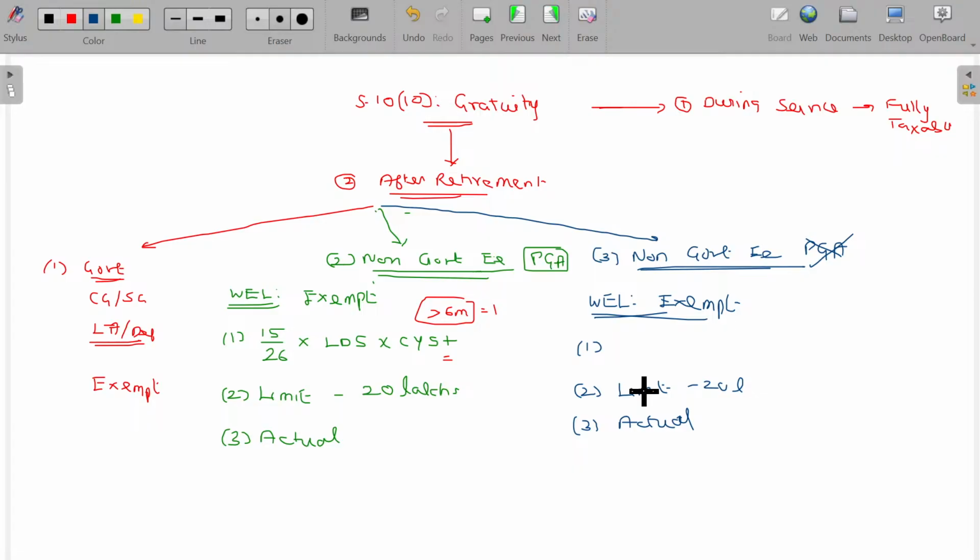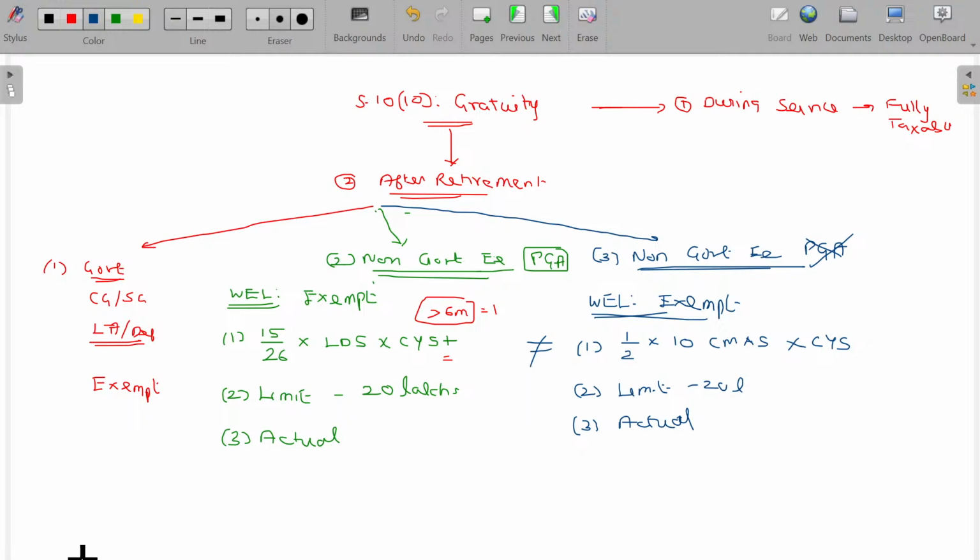The first one, instead of 15/26, is nothing but 1/2, half. Last drawn salary is converted into 10 calendar months average salary. CMOS, 10 calendar months average salary, into completed years of service is nothing but completed years of service only. Part thereof, the plus sign, will not be there. So a slight difference is there. Only these two are not equal. The rest of the two conditions are the same.